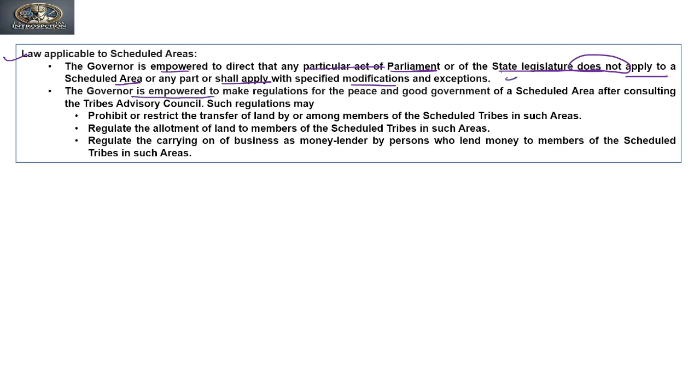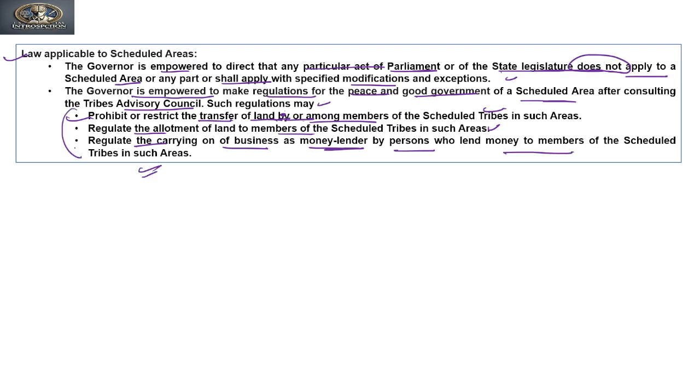So the governor is empowered to make regulations for the peace and good governance of the scheduled area after consulting the Tribal Advisory Council. Such regulations may prohibit or restrict the transfer of land by or among members of scheduled tribes in such areas, regulate the allotment of lands to members of scheduled tribes in such areas, and regulate the carrying on of business as money lender by persons who lend money to members of the scheduled tribes in such areas.